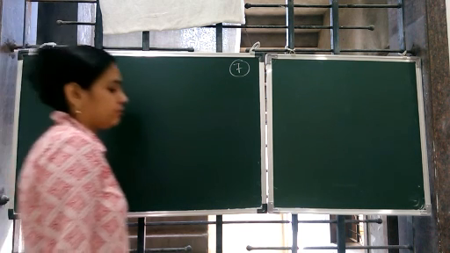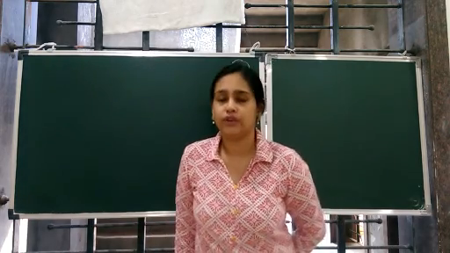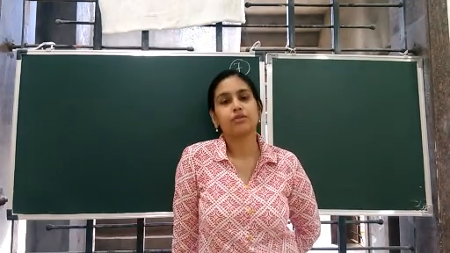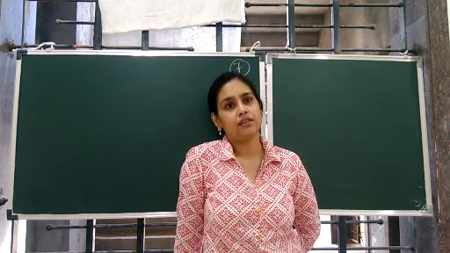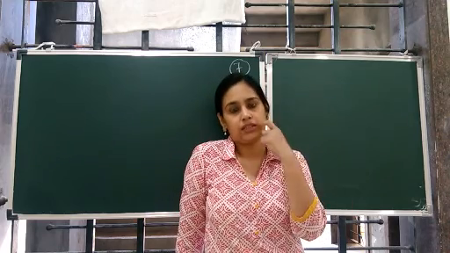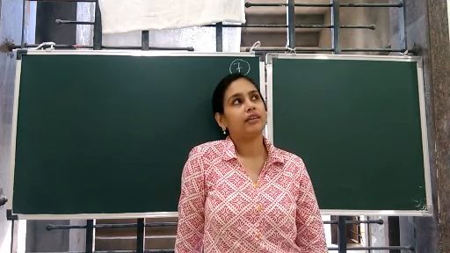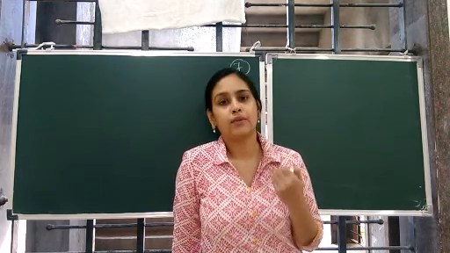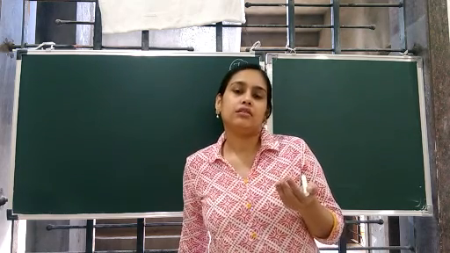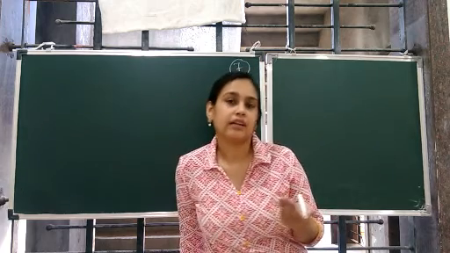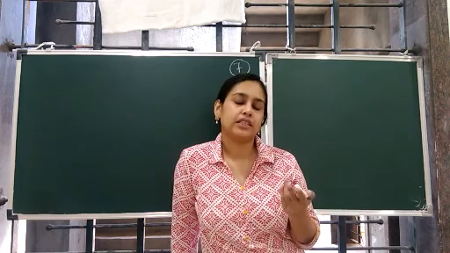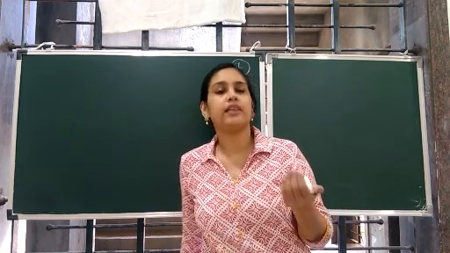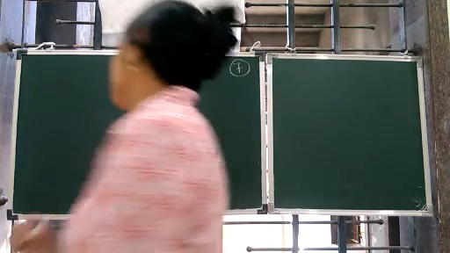Okay, children, welcome back. We continue ahead with the properties of triangles, where we already discussed the median and the altitude of a triangle. Then we did the angle sum property: the sum of all three interior angles is always equal to 180 degrees. And then we did the exterior angle property: the sum of the two opposite interior angles is equal to the exterior angle of a triangle. Then we did the two special triangles, that is equilateral and isosceles triangle. Today again we do another new property,